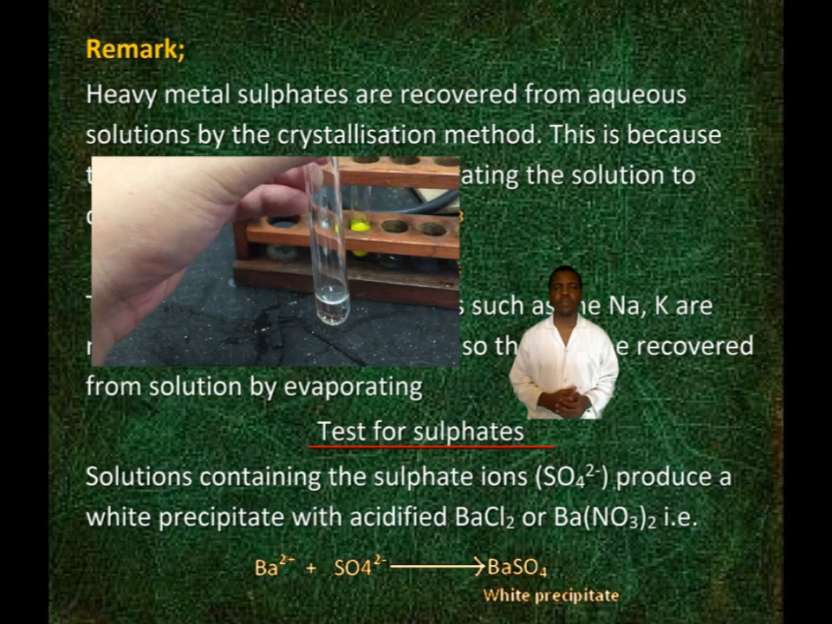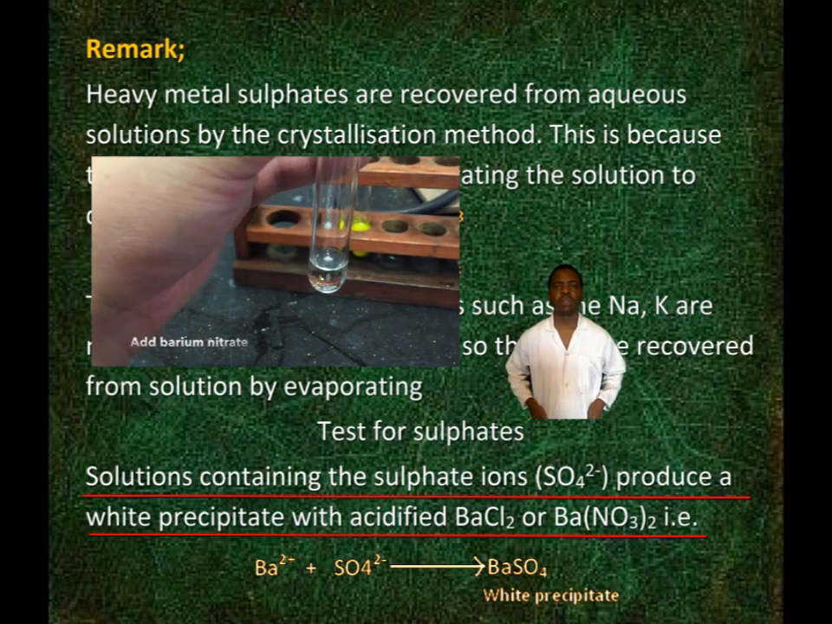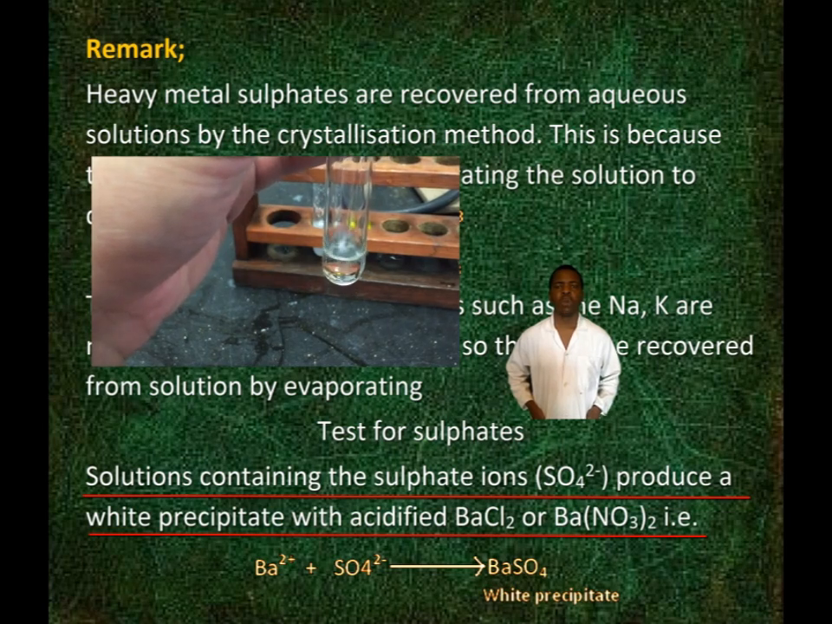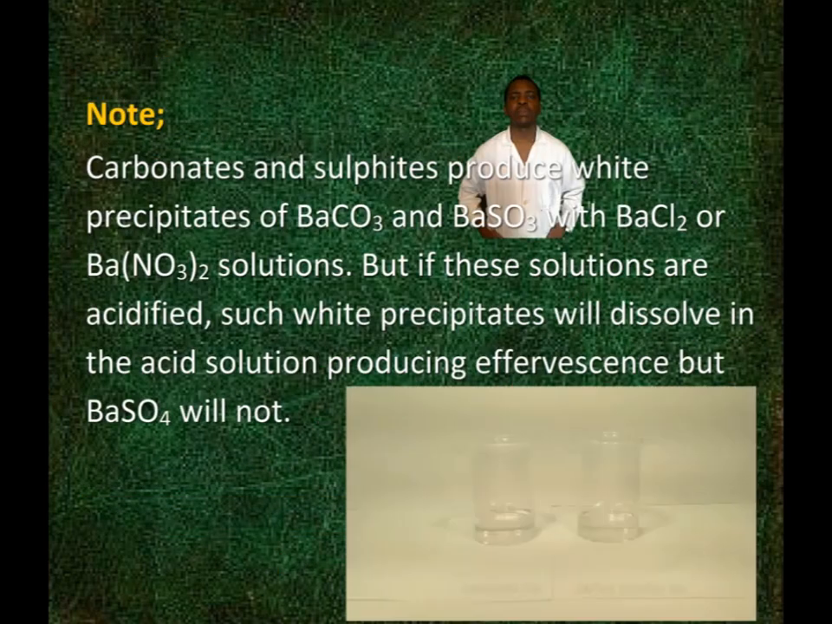Test for sulfates. Solutions containing the sulfate ion produce a white precipitate with acidified barium chloride or barium nitrate.